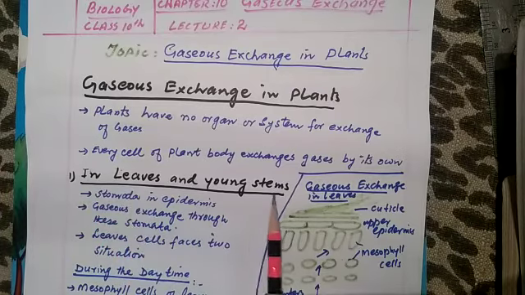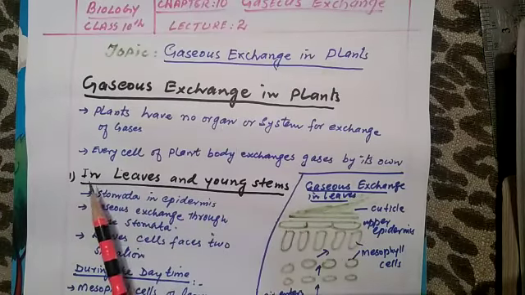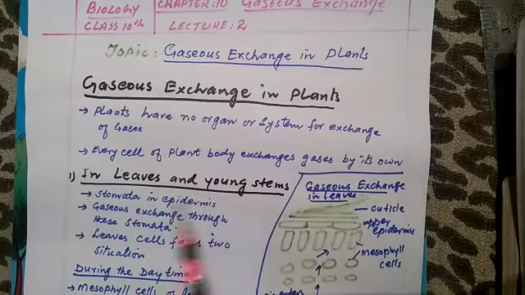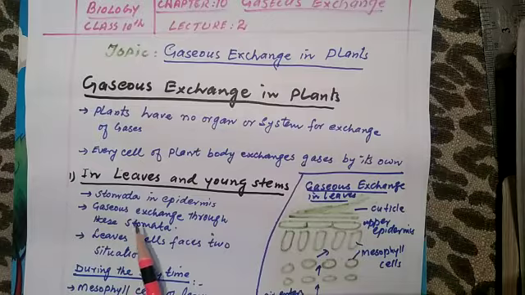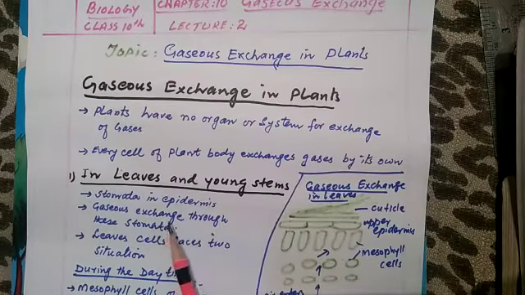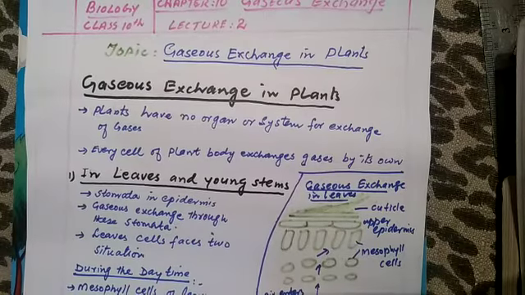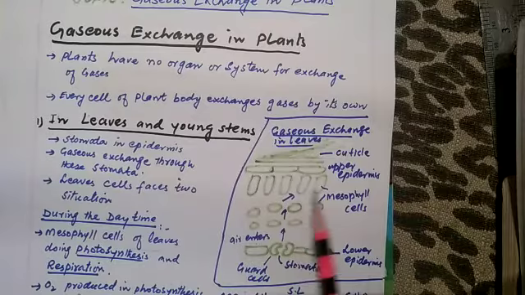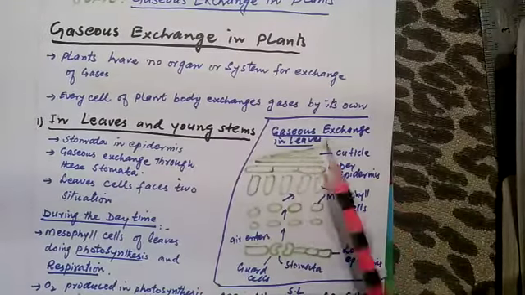In leaves and young stem, this is the first heading of this topic. In leaves and young stem, how does gas exchange occur? As we know, stomata are present in the epidermis and gases are exchanged through these stomata. If we look at the diagram, this is the gas exchange in leaves.